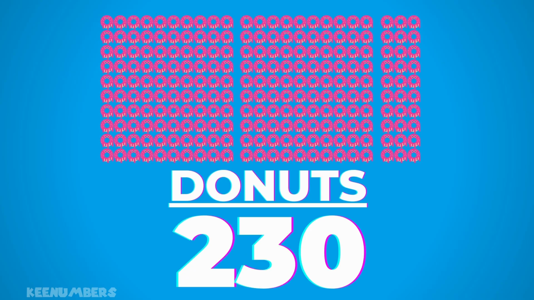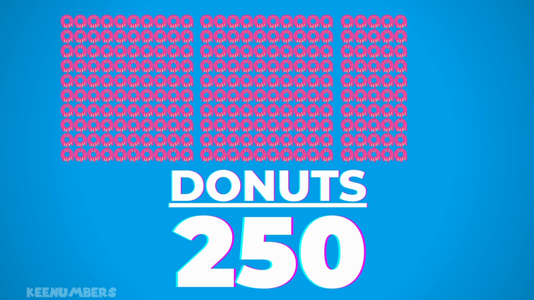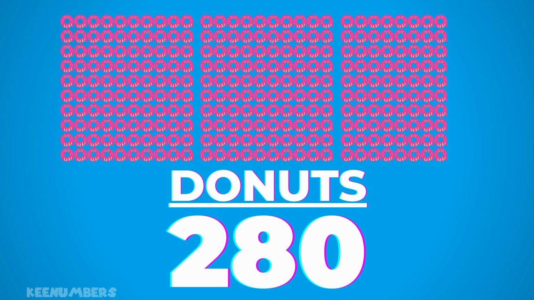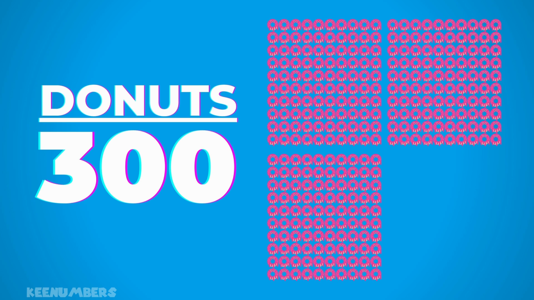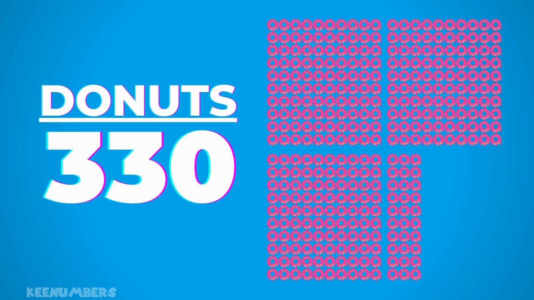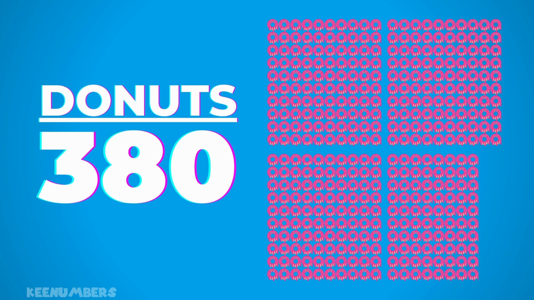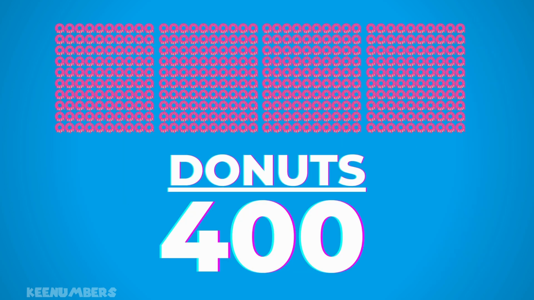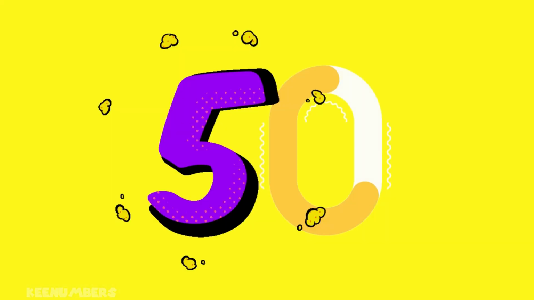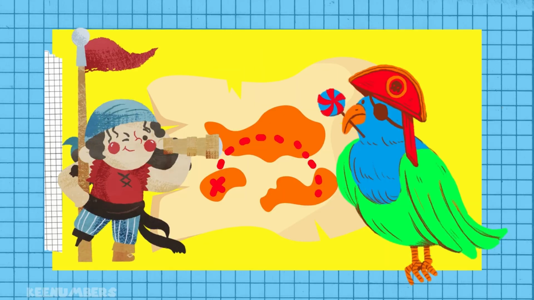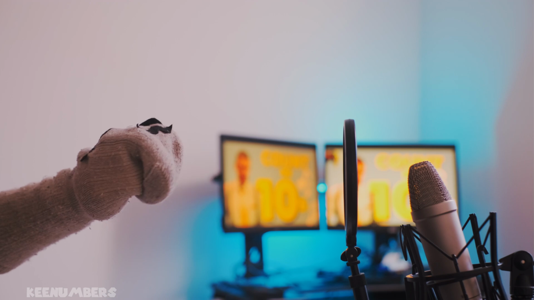210, 220, 230, 240, 250, 260, 270, 280, 290, 300, 310, 320, 330, 340, 350, 360, 370, 380, 390, 400. Yar, har, har. 10, 20, 30, 40, 50 pirate ships. 10, 20, 30, 40, 50 cannonballs. 10, 20, 30, 40, 50 mutinies. 10, 20, 30, 40, 50 treasure chests.